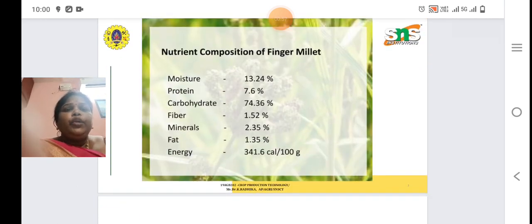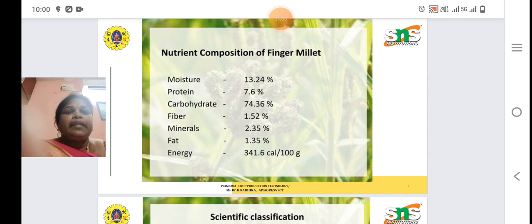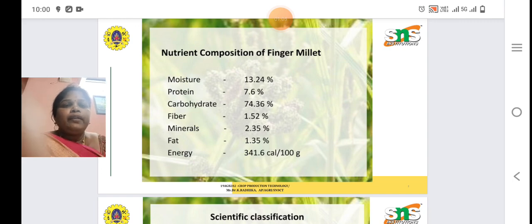And then nutrient composition of finger millet. The moisture content of the finger millet is 13 to 24%. The protein content is 7.6%. The carbohydrate percentage is 74.736%. Then fiber content is 1.52%. Mineral is 2.35% present in the finger millet. Fat content is 1.35%. Finally, the energy content of the finger millet is 341.6 calories per 100 gram of finger millet.